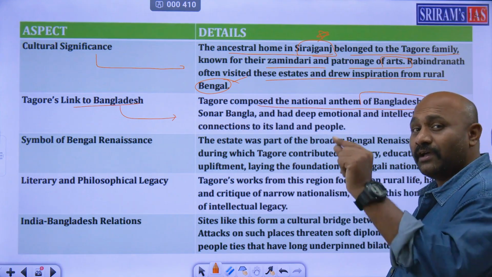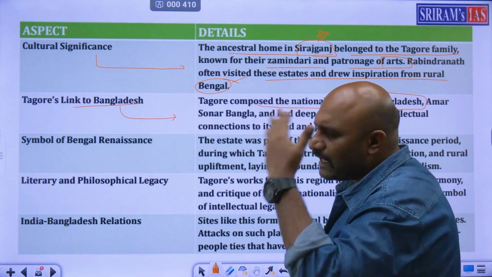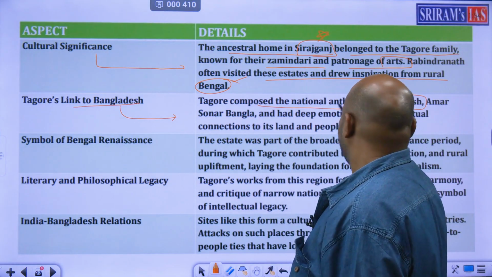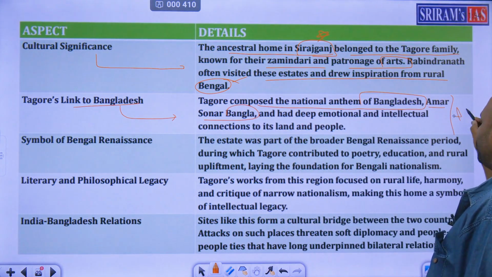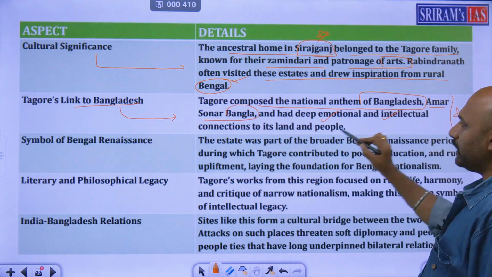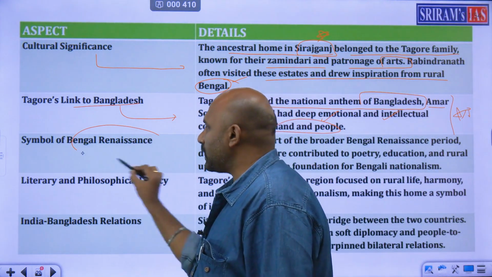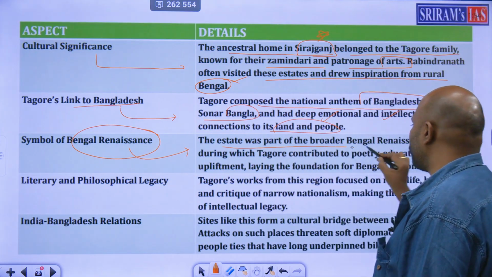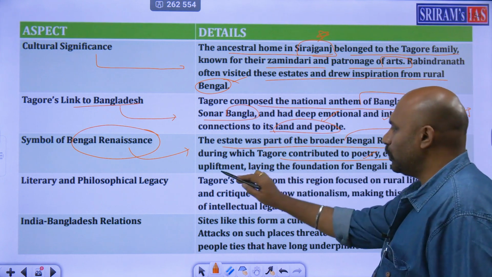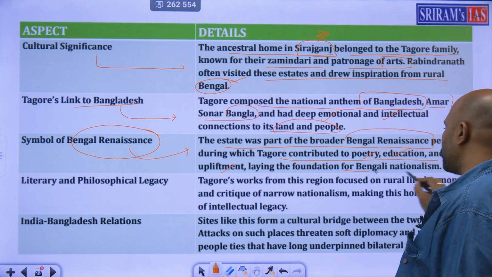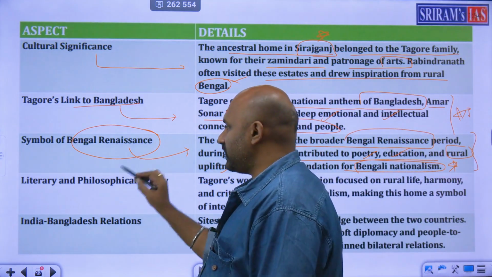That's the major point. All national anthem రాసిన ఆయన మీద ఇల్లు పగలగొట్టారంటే వాళ్ళు ఎంత క్రాక్ ఫెలోస్ ఒకసారి ఆలోచించారు. That is Amar Sonar Bangla. That is a name very important for your prelims. Deep emotional and intellectual connections to its land and people, and indirectly cheppinattu through this poem. Bengal Renaissance kuda aynane. Estate was a part of the broader Bengal Renaissance period where Tagore contributed to poetry, education and rural upliftment and the foundation for Bengali nationalism. So this is the symbol of this Renaissance.